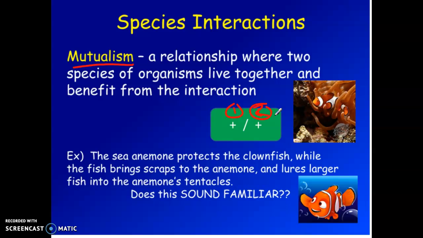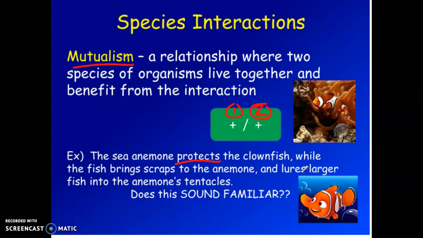For example, the sea anemone protects the clownfish from different predators. And the clownfish brings different scraps of food to the sea anemone, which also then lures larger fish to the anemone's tentacles.